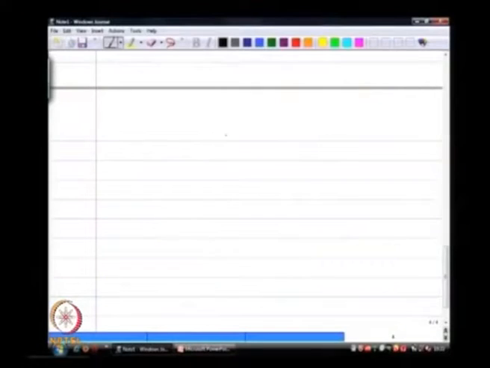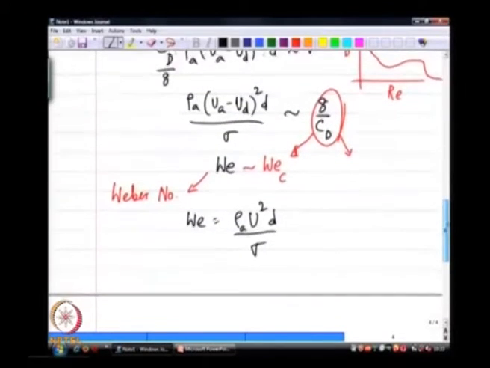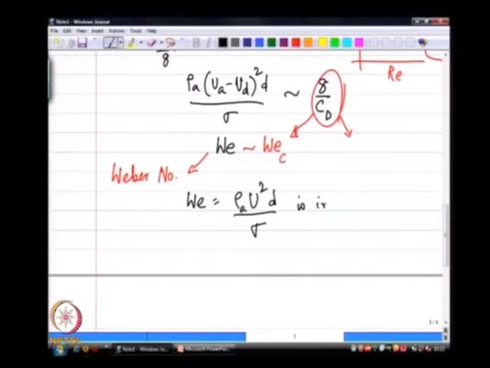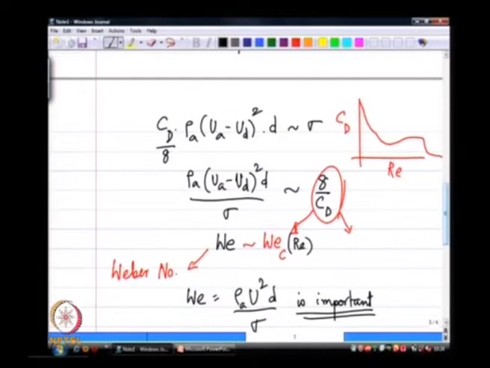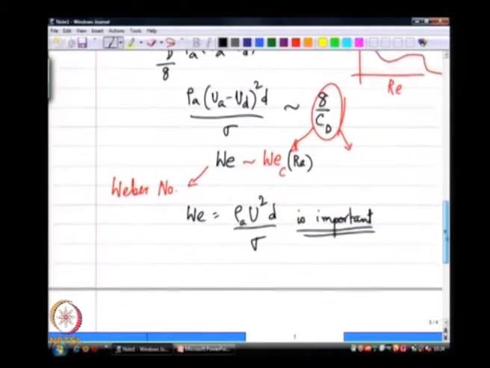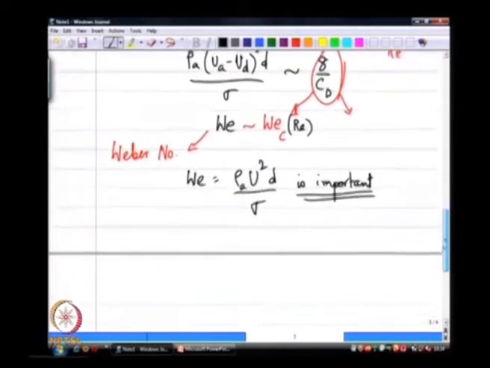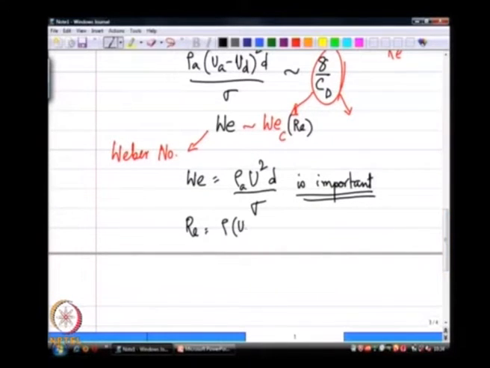Okay. Let me go back to my drop. So, we know now that the Weber number is important, and that this Weber number has to exceed some critical value, and that critical value could be a function of the Reynolds number. If CD is a function of the Reynolds number, then that critical value is a function of the Reynolds number. What is the Reynolds number in this particular case? It would be rho a times the relative velocity u.